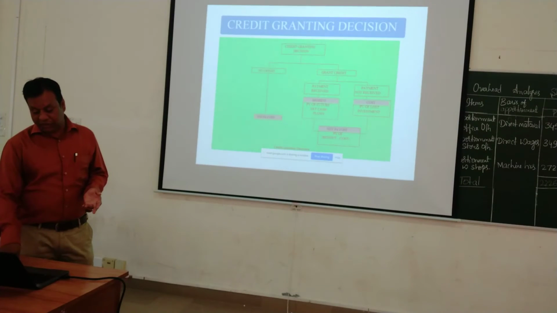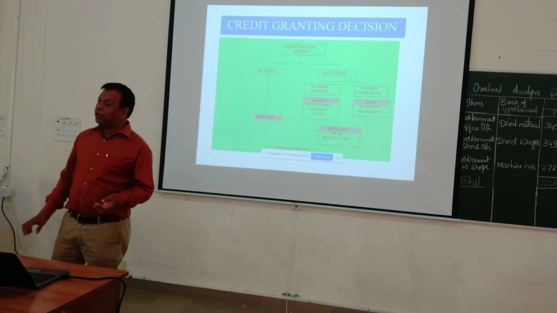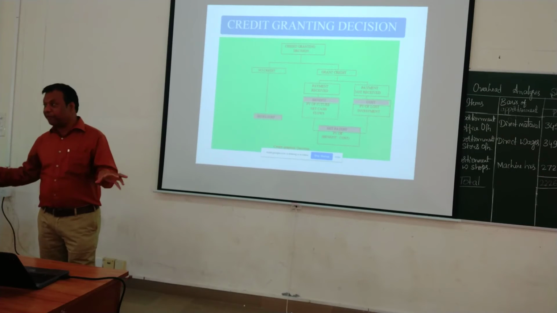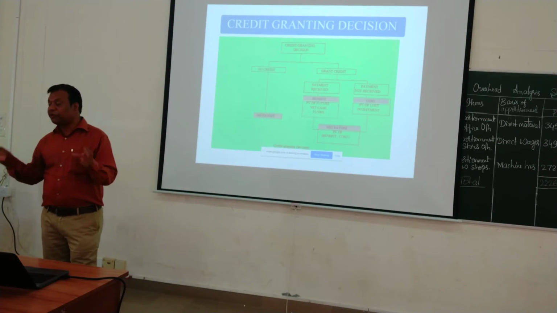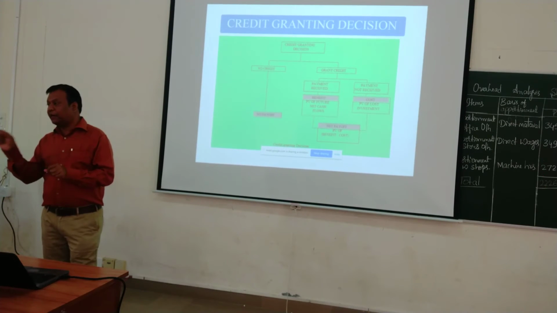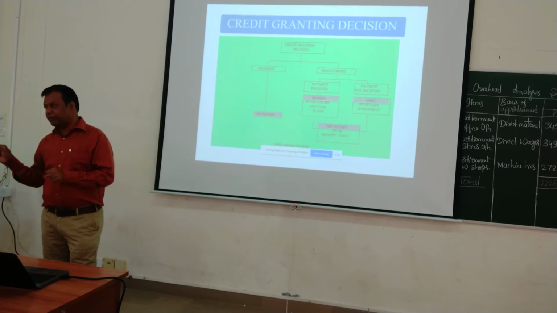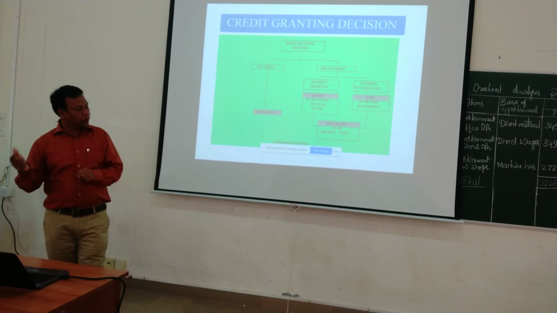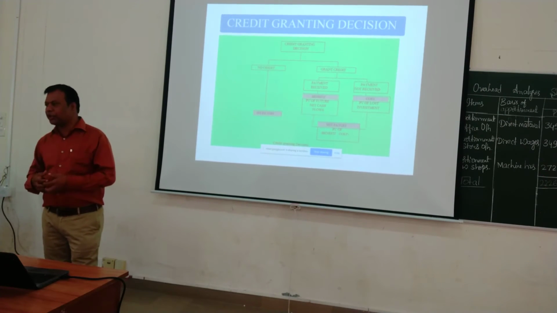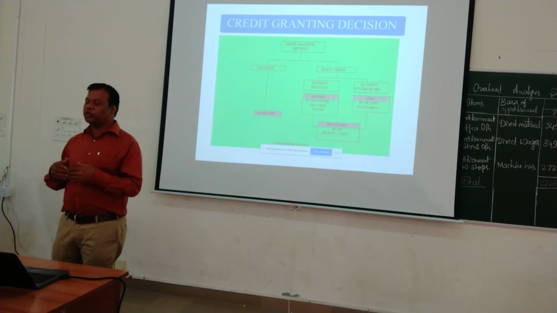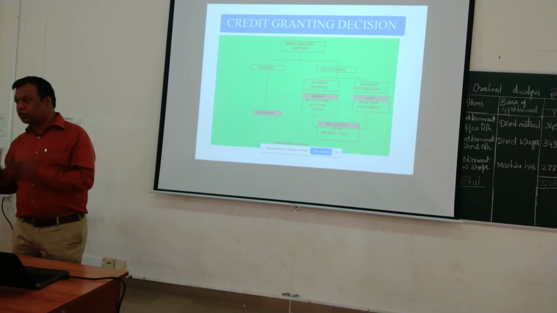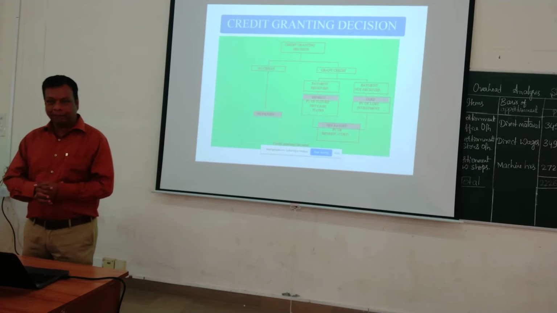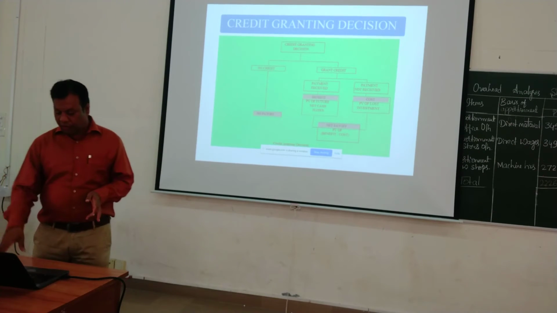Whereas in multiple discriminant analysis, we take multiple factors, calculate, and end up finding the Z score. If the Z score is more than 2.7, that customer is good, otherwise that customer is bad. This is how we are going to evaluate.